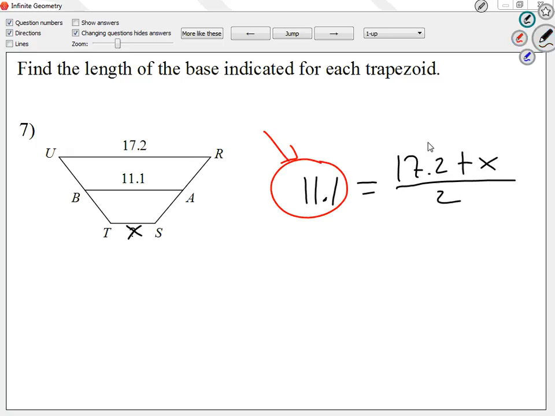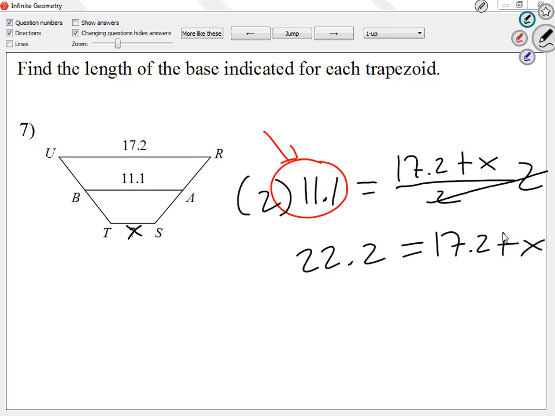Obviously, the fraction we cannot simplify. 17.2 plus X divided by 2 we cannot simplify. So on Friday, I told you guys if we have a fraction that cannot be simplified, multiply both sides by 2. And the reason why, because we're going to get rid of fractions. Multiply both sides by 2. So I'm going to have 22.2 is equal to 17.2 plus X. I will get rid of fractions by multiplying both sides by 2. My 17.2, let me bring it to the left as a negative 17.2. So what's the value of X? 5.